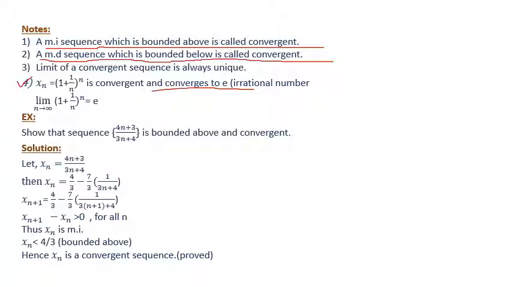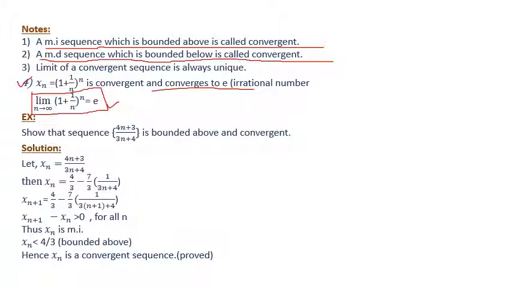So it is the most important note, and the most useful sequence, 1 plus 1 by n whole to the power n. The limit of this sequence will be e, and this is used to solve various types of problems. So that's why I am writing this.